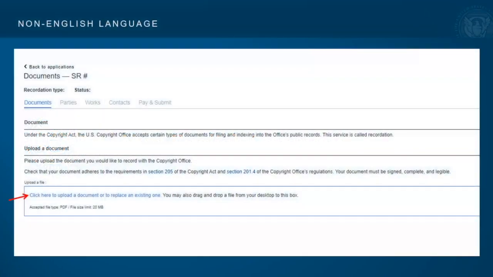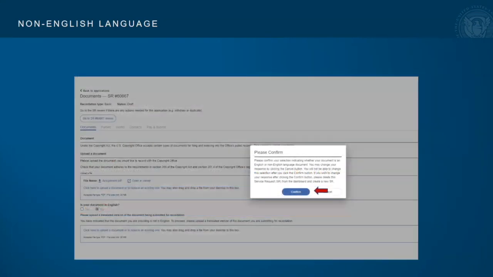When you click on Record a Document, the system will prompt you to upload a document. You can only upload single PDF files under 20 megabytes into the Recordation system. PDF files that contain multiple PDFs, such as PDF portfolios, are not permitted and will be rejected. Once the document has been uploaded, you will be required to indicate whether the submission is an English or non-English document and confirm your selection.